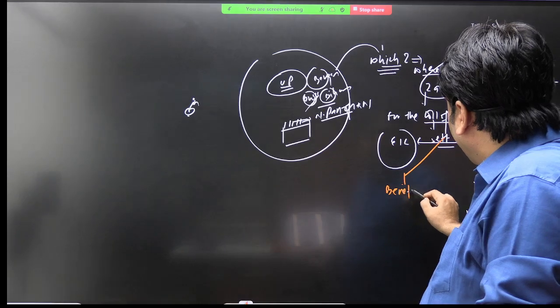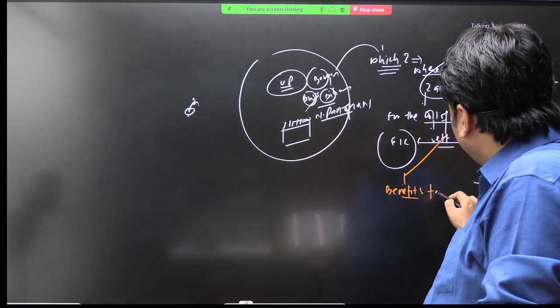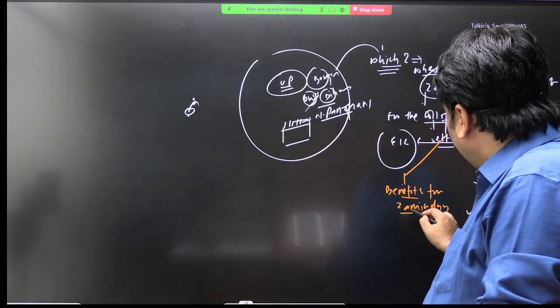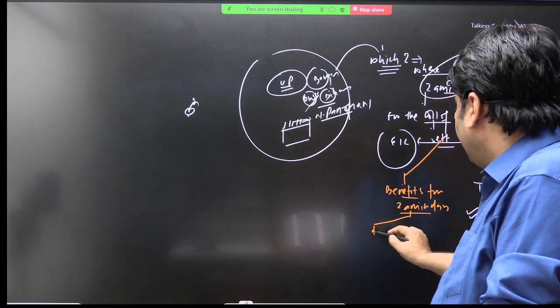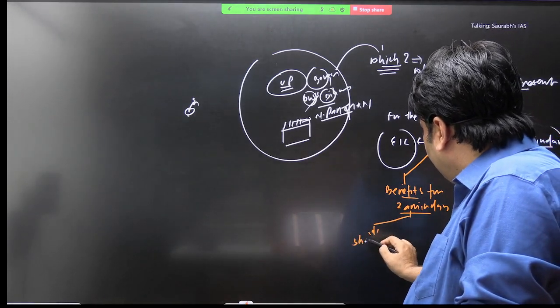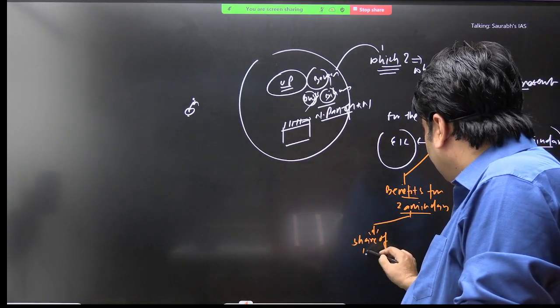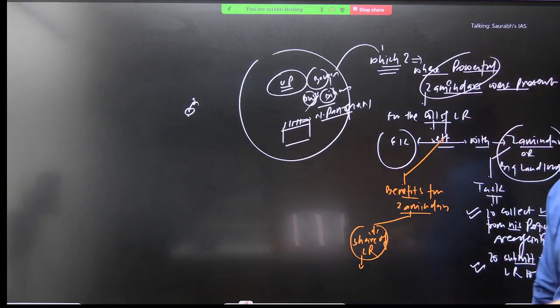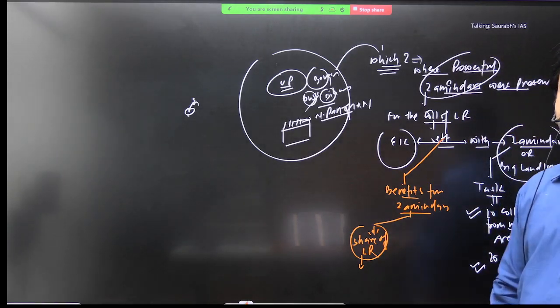Read this, benefits for zamindars. What are the benefits for zamindars here? तो जमींदार का पहला बेनिफिट क्या है? He will get a share of land revenue. This is the benefit for the zamindar. He will get a share of land revenue.